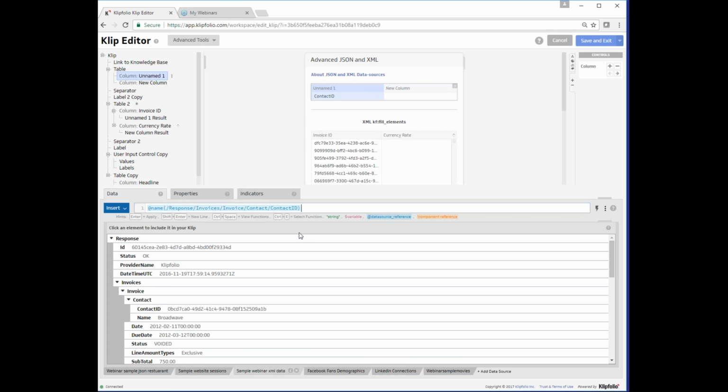So this will, of course, just give us contact ID, because we are finding the name where the name is equal to contact ID. We then move up a level by adding the slash at the end of our XPath and then the 2 dots. This special syntax moves up a level in the hierarchy, as opposed to just a slash, which moves a level down the hierarchy.